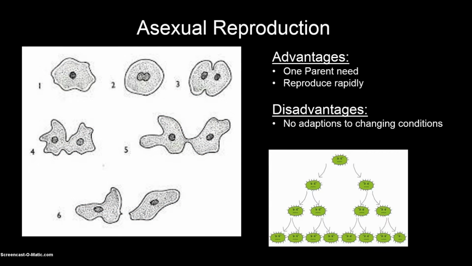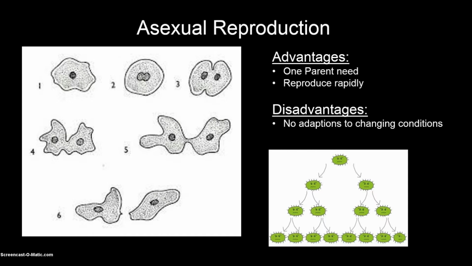Asexual reproduction. In asexual reproduction, offspring arise from a single organism and inherit genetic characteristics of that parent only. A single organism makes a copy of itself, and the offspring will be exact genetic copies of that parent cell.